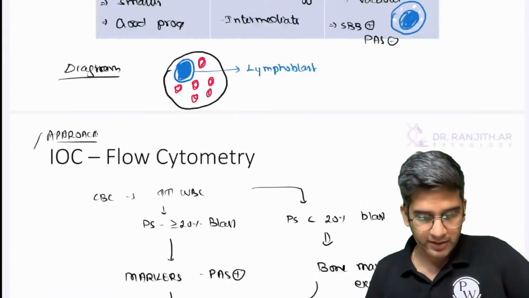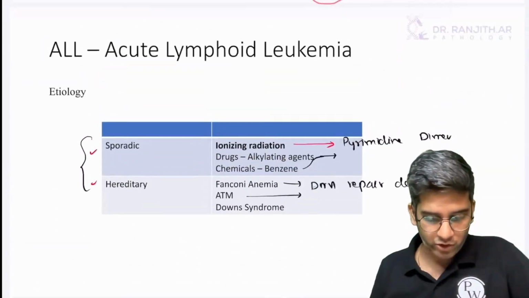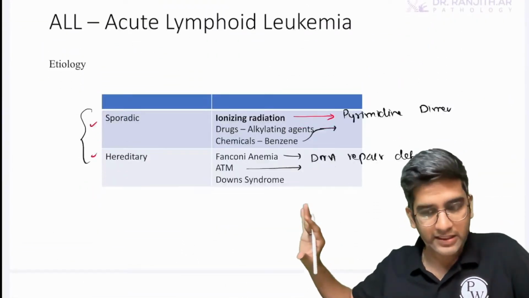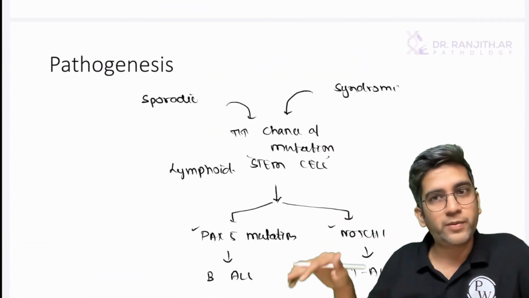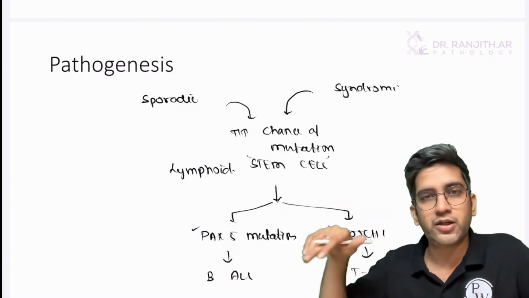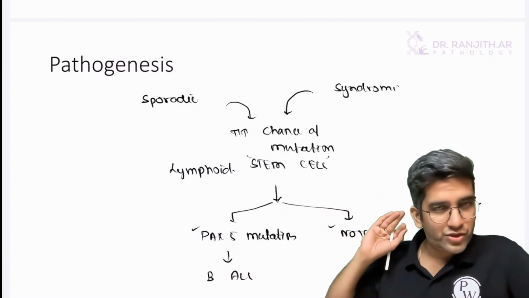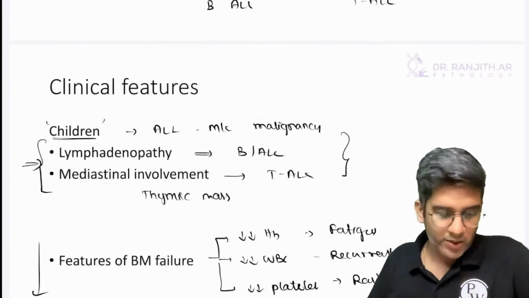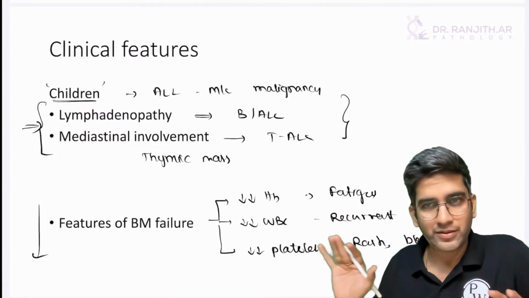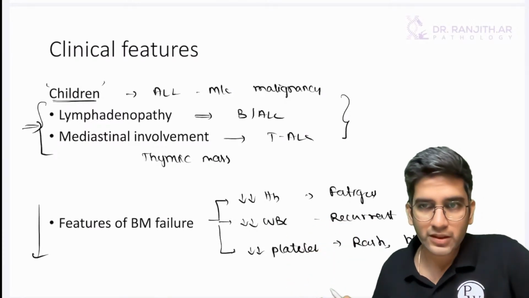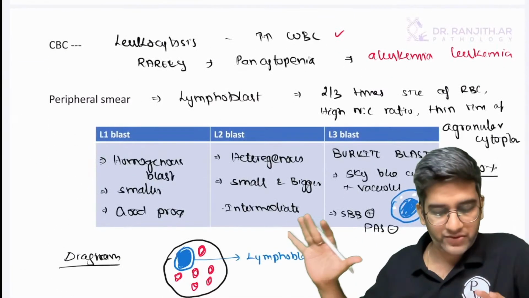A simple thing. We're going to do the same for acute myeloid leukemia also. Etiology will remain the same. Pathogenesis is where in acute myeloid leukemia, we'll use your WHO classification, right? Then we'll have the clinical features, same, little bit here and there. Okay. Then we have the CBC, peripheral smear.